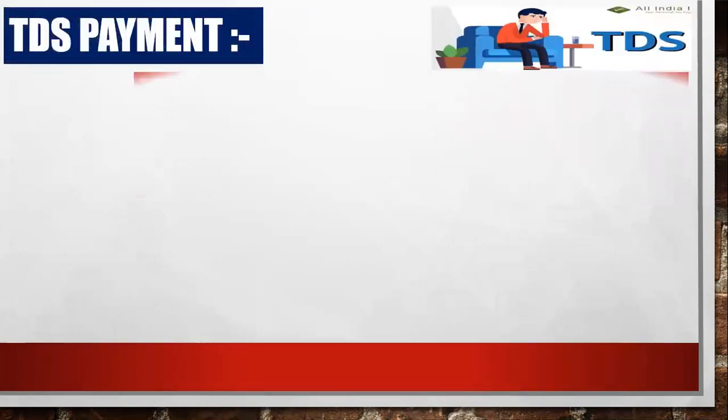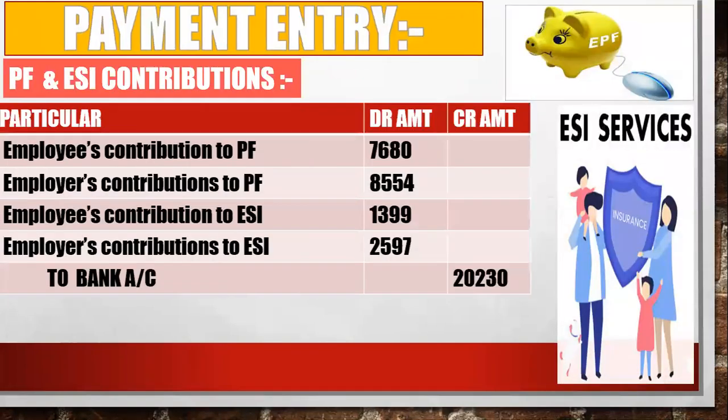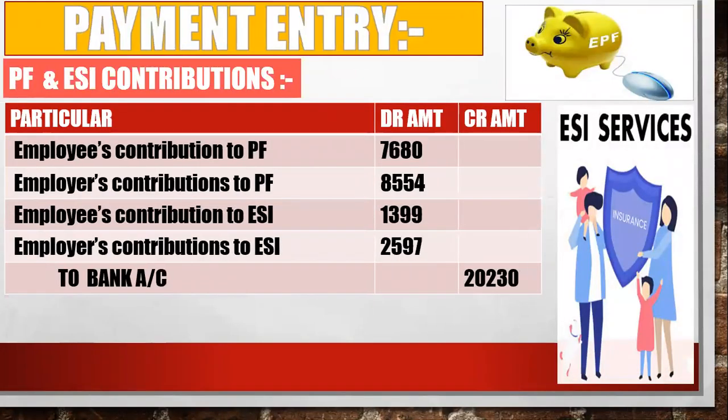So we have seen the journal entry also. Here is the journal entry for that. You have to pass the book entry. After that, you have to make a payment entry.